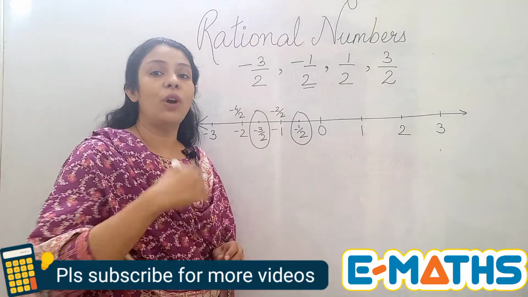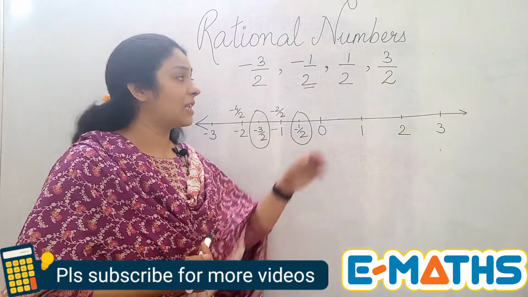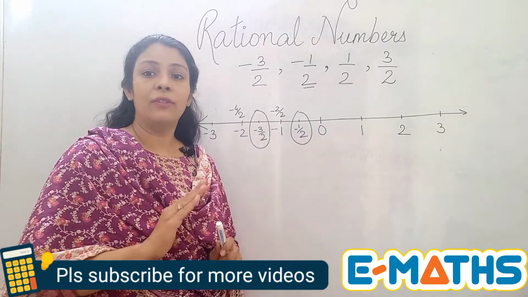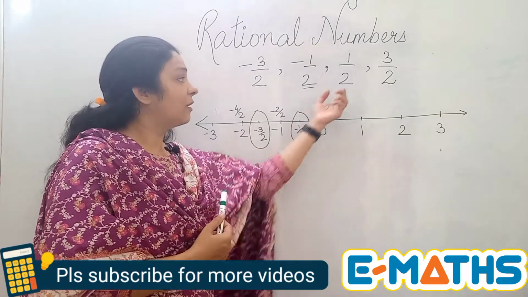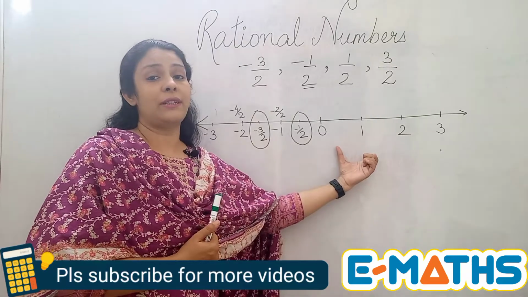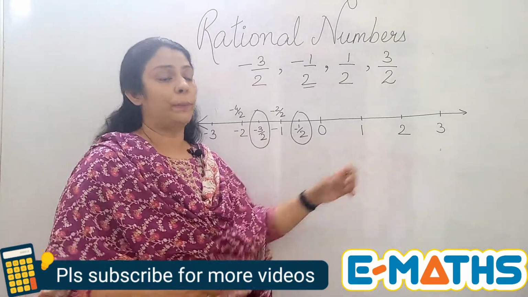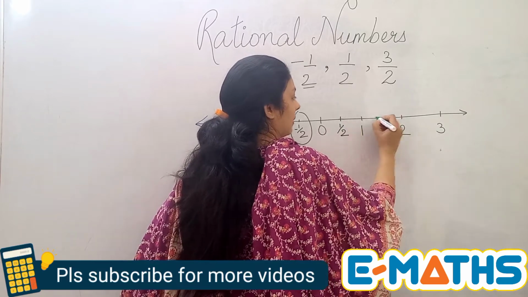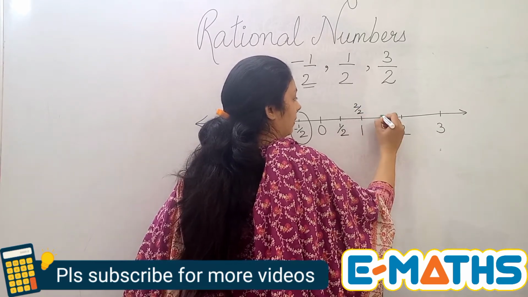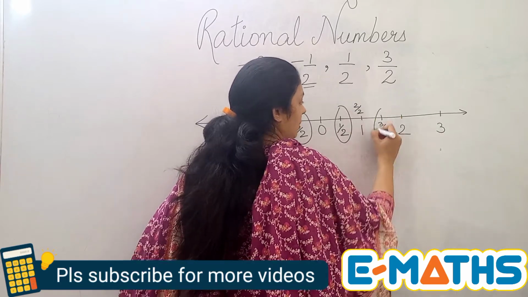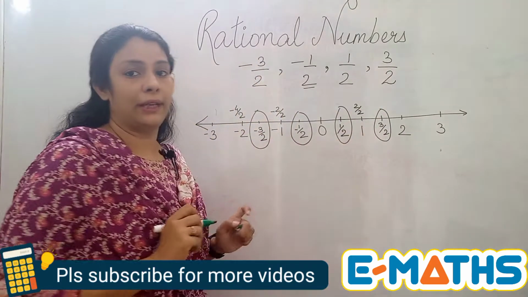Now let's move on to the right hand side of the number line, as we have to mark the positive rational numbers also. And the same thing will be followed there also, because all the rational numbers are having 2 as a denominator. So between 2 integers, you are going to divide them into 2 equal parts. So this will be 1 upon 2, and this will be 2 upon 2, which will be equal to 1, and then 3 upon 2. These 2 rational numbers were to be marked on the number line.